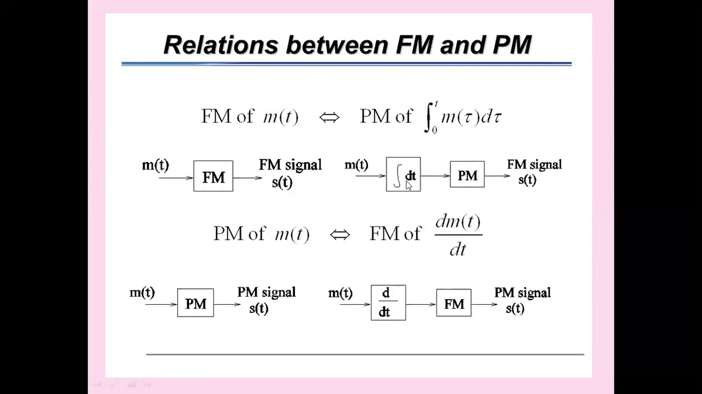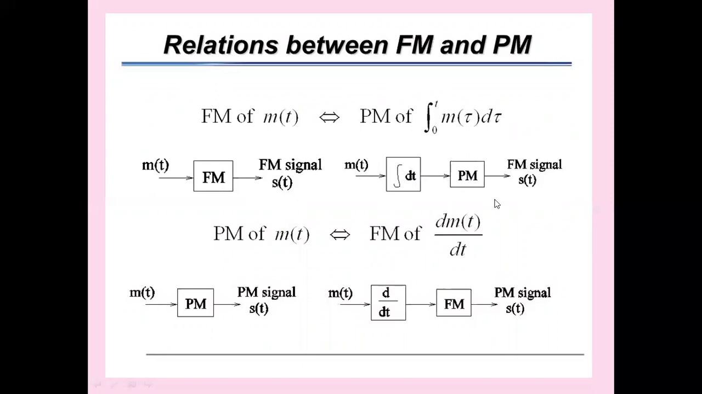We can also obtain FM signal by the process of phase modulation. First, pass the message signal through the integrator. The integrator output, the message signal, is used to phase modulate the carrier. We are getting the FM wave. This is the direct method of generation of FM.